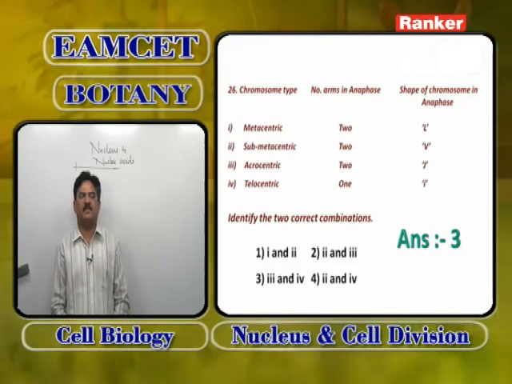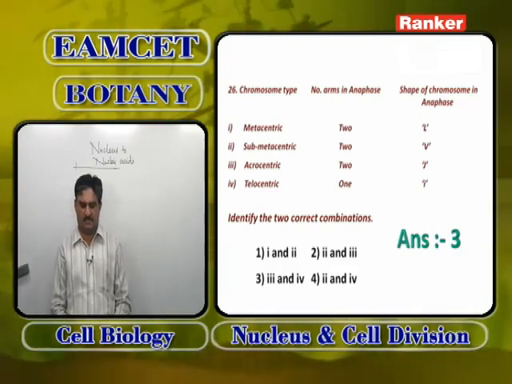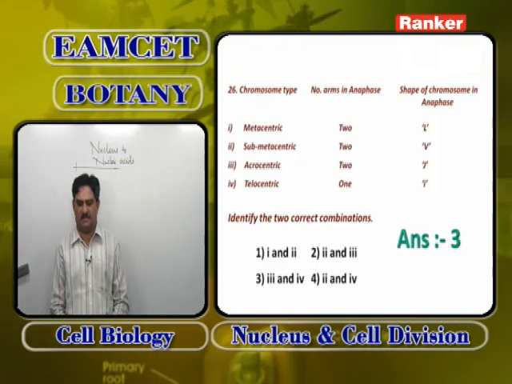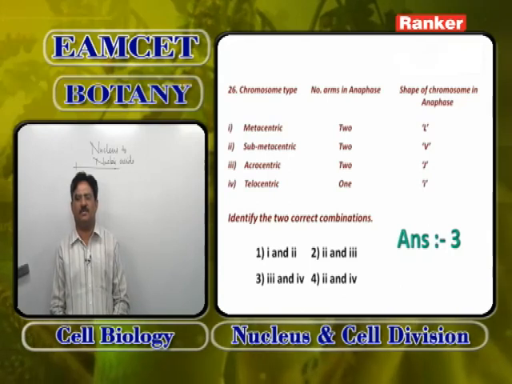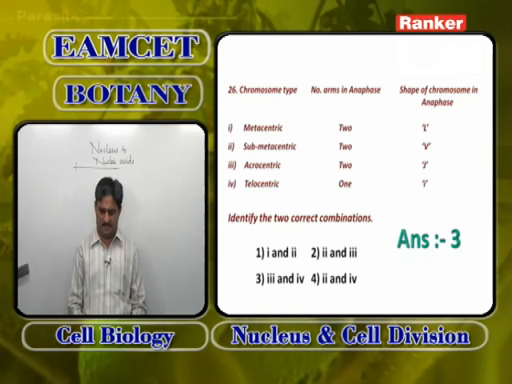So, the correct combination of answer in this 26th question: chromosome type, number of arms in anaphase and shape of the chromosome in anaphase is always 3 and 4. So, answer for this is third option.